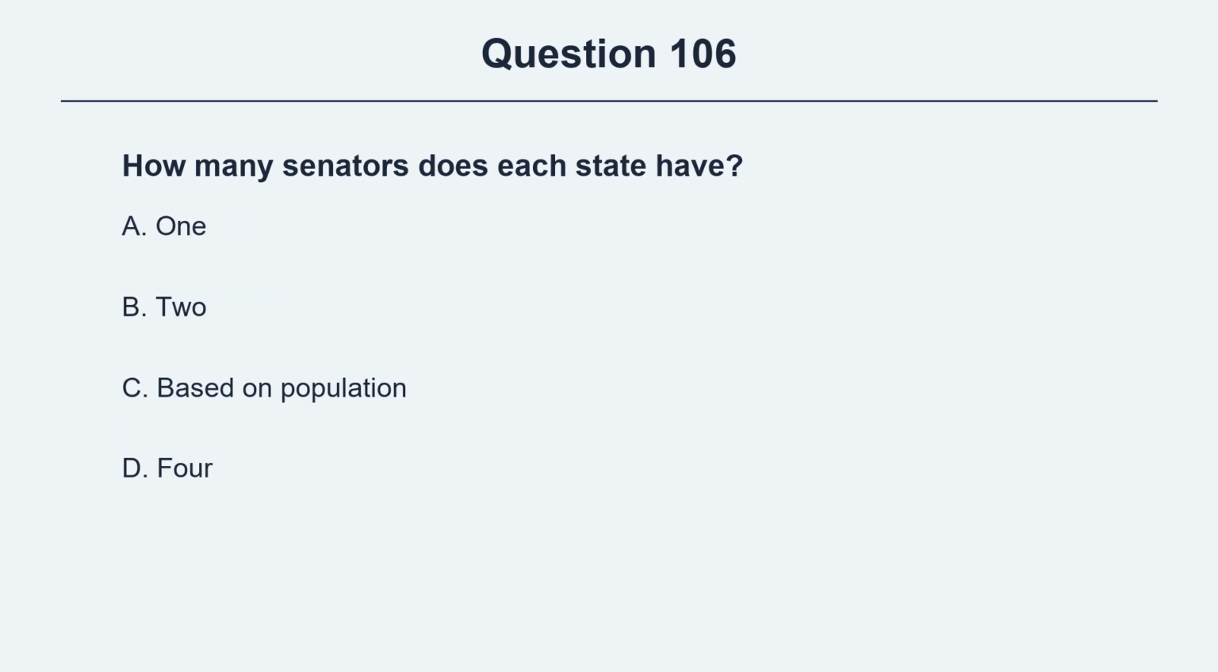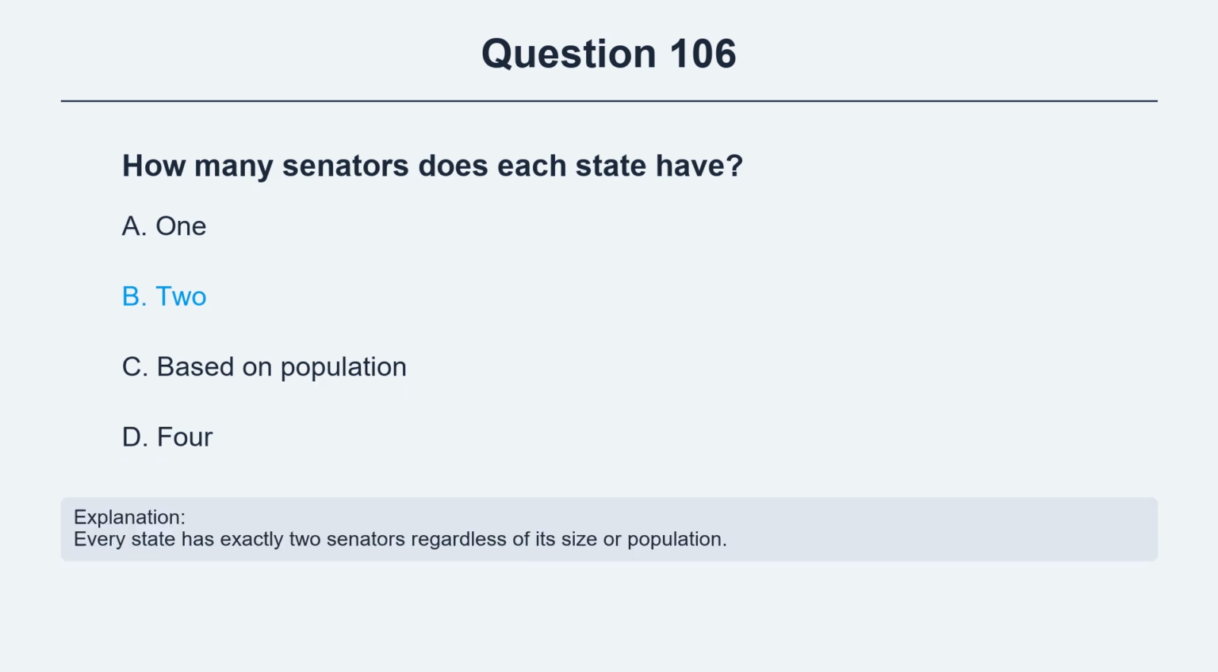Question 106. How many senators does each state have? Option A, 1. Option B, 2. Option C, based on population. Option D, 4. The correct answer is option B, 2. Explanation: Every state has exactly 2 senators regardless of its size or population.